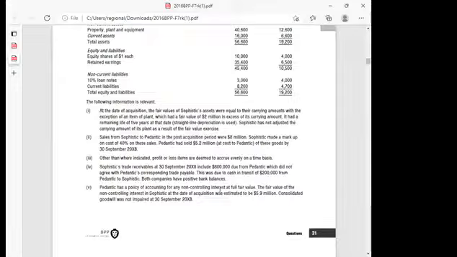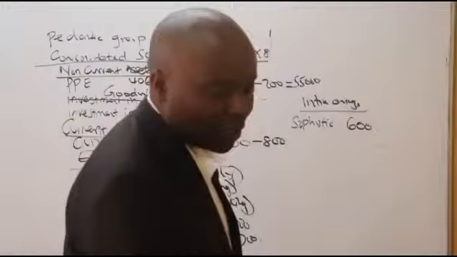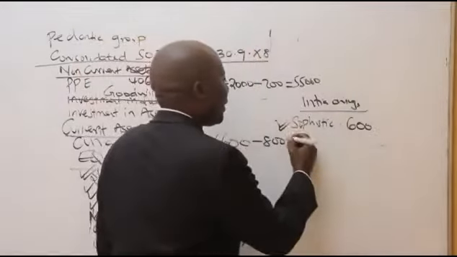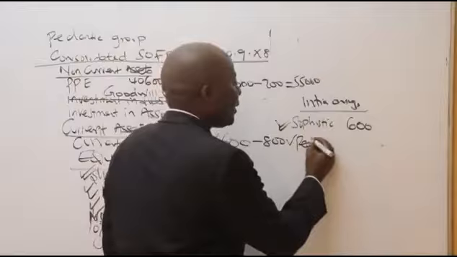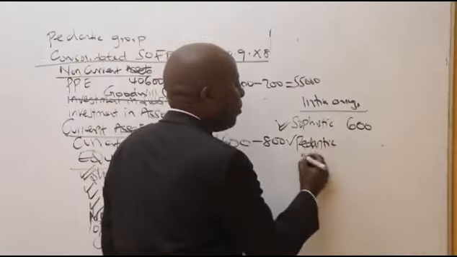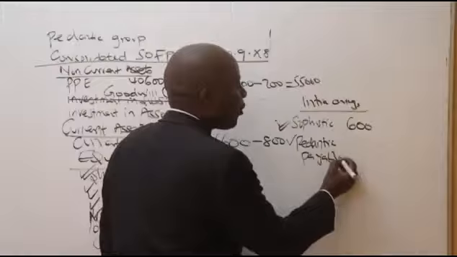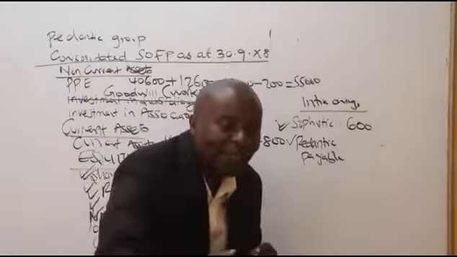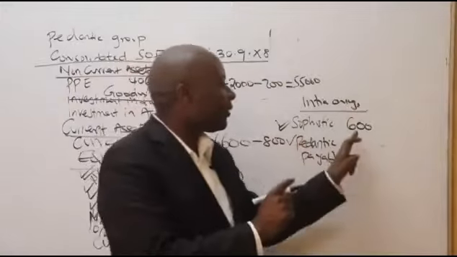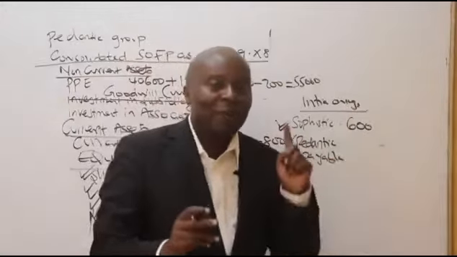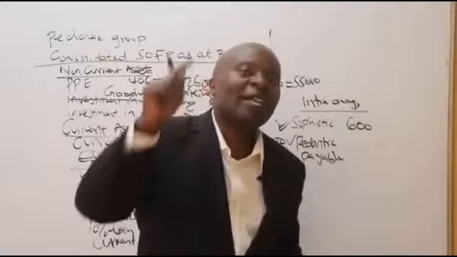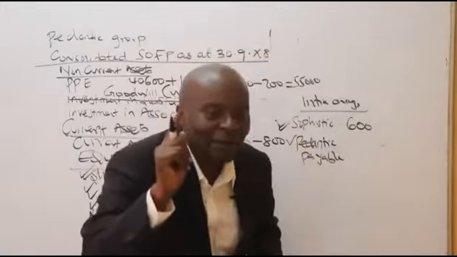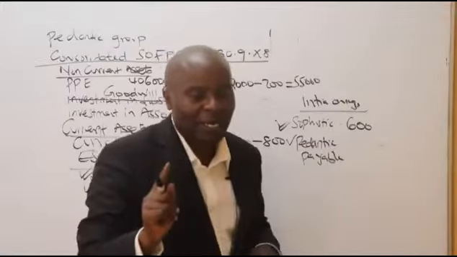Both companies have positive bank balances, that is useless. Ladies and gentlemen, listen to me very well. According to this case, pedantic has an internal payable. Pedantic has an internal payable of how much? Remember, pedantic has sent some money, which has not yet hit the books of sophistic. Initially they started from the same 600, but pedantic has sent 200.